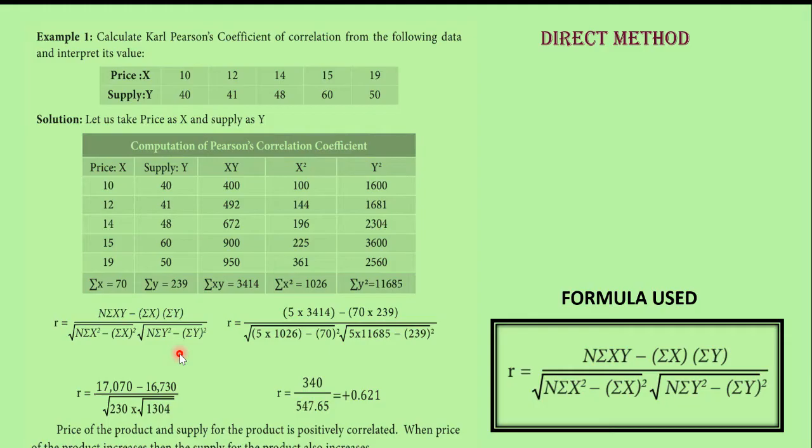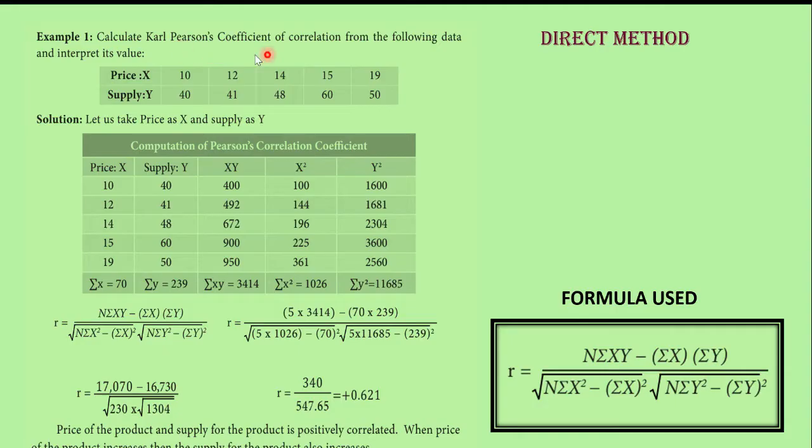Example 1. This is given in your textbook, page number 269. This is a very, very important question, quite often asked as a 5-mark question. Calculate Karl Pearson's coefficient of correlation from the following data and interpret its values. Okay, so this is the problem. The problem will be given like this.